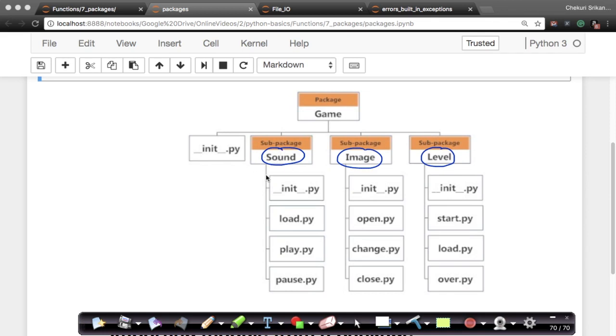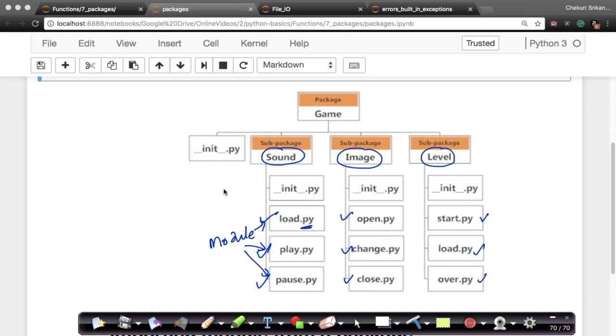For each of these sub-packages, imagine I have these modules. Modules are basically Python .py files in which I have some functions or classes or other data types that I want to reuse. So here in sound, I have three modules. Each of them is a module. Similarly, I have three modules in image, and three modules in level.